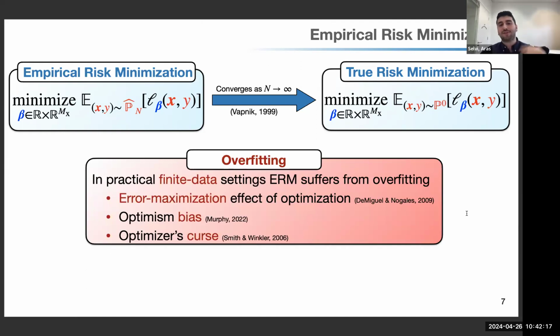And what happens is that in the finite data setting, we suffer from overfitting with empirical risk minimization. This has different names in different fields: error maximization effect of optimization, the optimism bias, or the optimizer's curse.